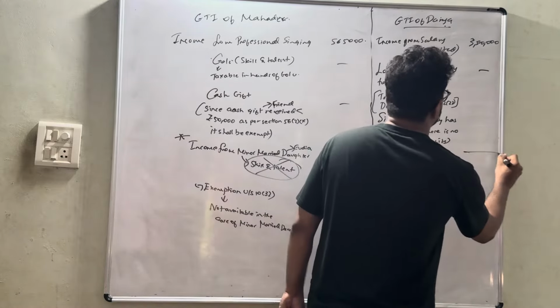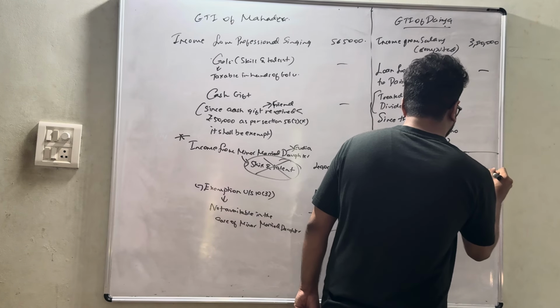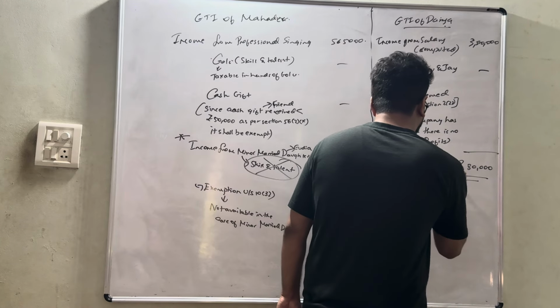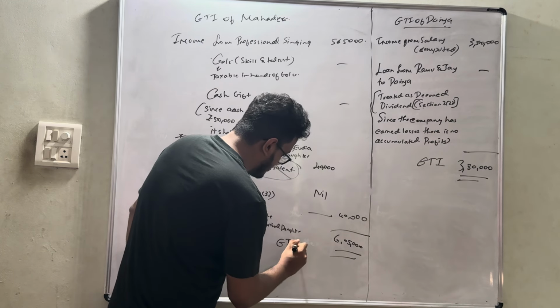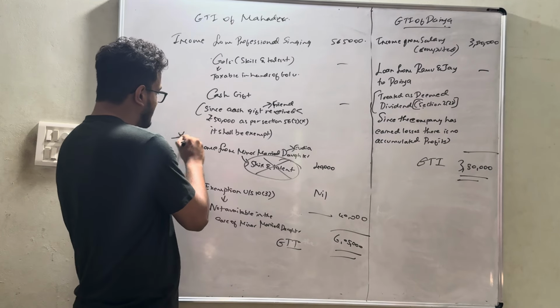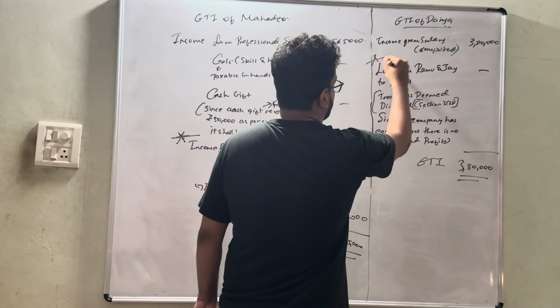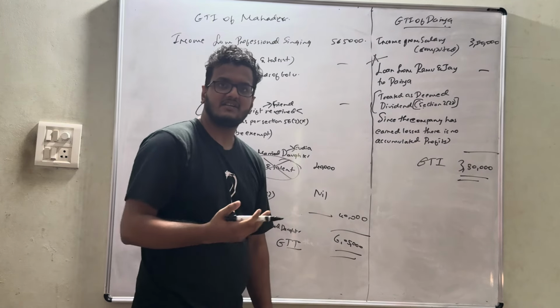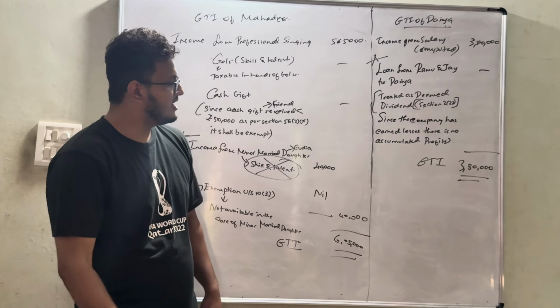And here the total income is 3,80,000. This is nothing but gross total income, and this is also gross total income. In this question, all points are easy other than one, this point and another, this point. These 2 points are a bit tricky. The rest are easy.